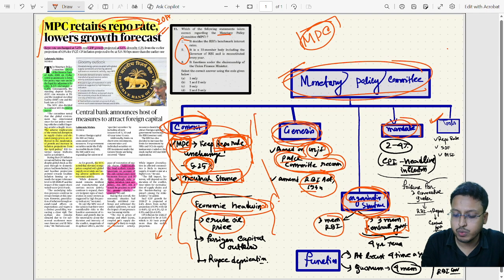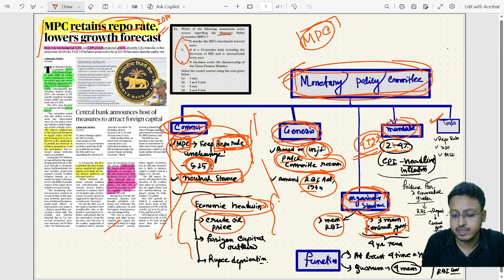Now coming to the mandate, as I already said, it has a particular mandate: it wants to control inflation, and there are proper boundaries within which the Monetary Policy Committee needs to keep inflation, that is 4% plus minus 2%.